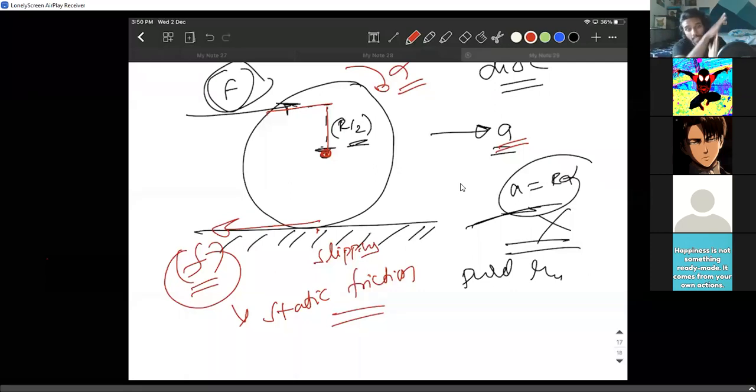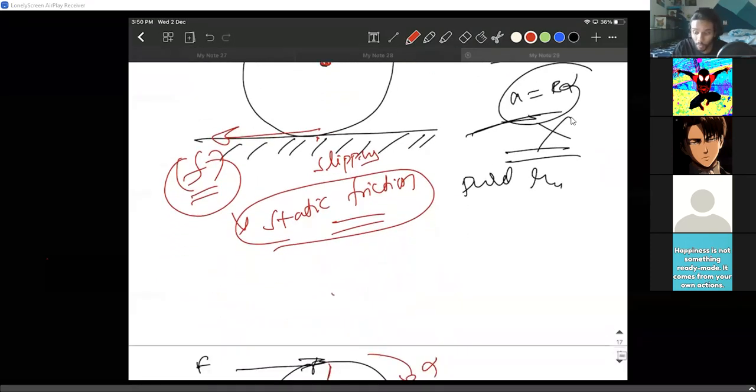As long as the surfaces don't slip, you cannot call it kinetic friction. It is clearly static friction.